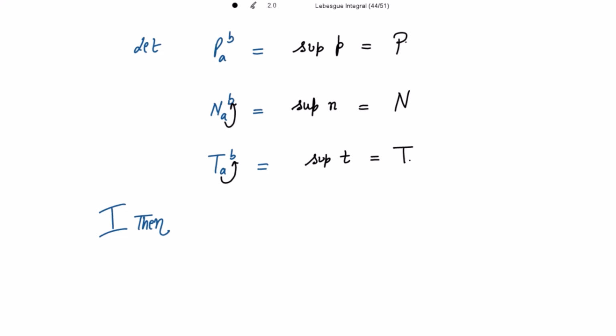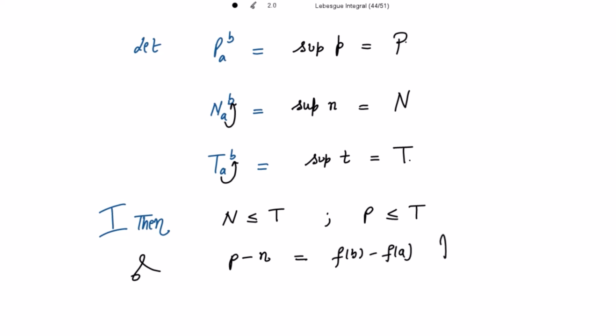Then the first part is, we know that the negative variation is always less than or equal to the total variation, and also the positive variation is always less than or equal to the total variation. And we also know, please remember this always, the difference of p and n is equal to f(b) minus f(a).